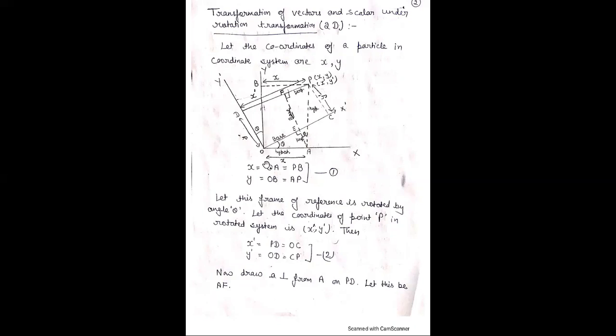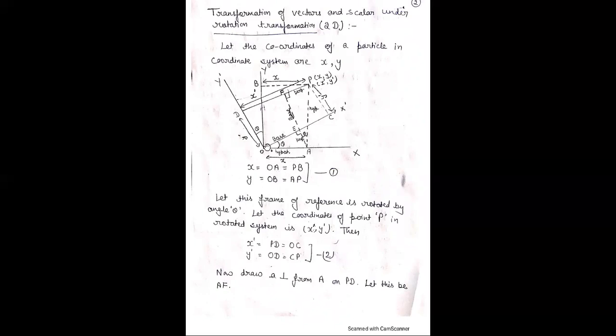O is the origin. Now we have to find in this topic the relation between the rotated coordinates and the fixed coordinates, means the relation between x dash and x. Similarly, what is the relation between y dash and y?